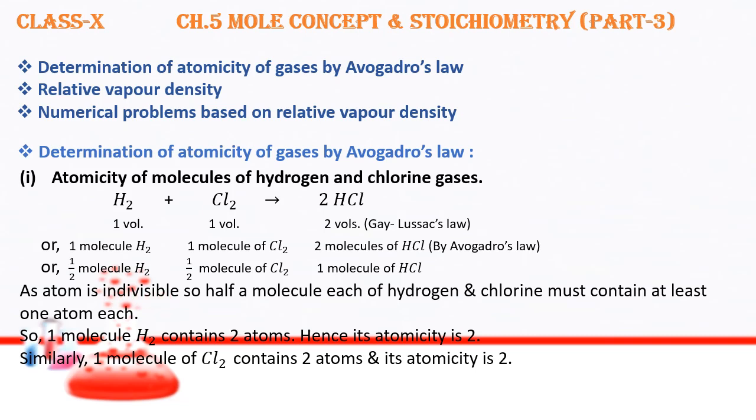so half a molecule of each of hydrogen and chlorine must contain at least one atom each. That means half molecule must contain one atom. So one molecule of hydrogen contains two atoms, hence its atomicity is 2. Similarly, one molecule of chlorine contains two atoms and its atomicity is 2.